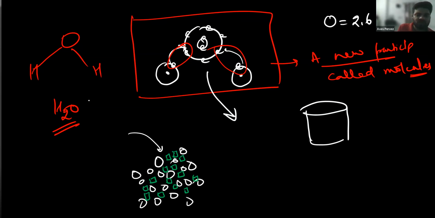Let's just imagine that you have a drop of water. Suppose you have taken 1 drop or 3 drops of water from the ocean.